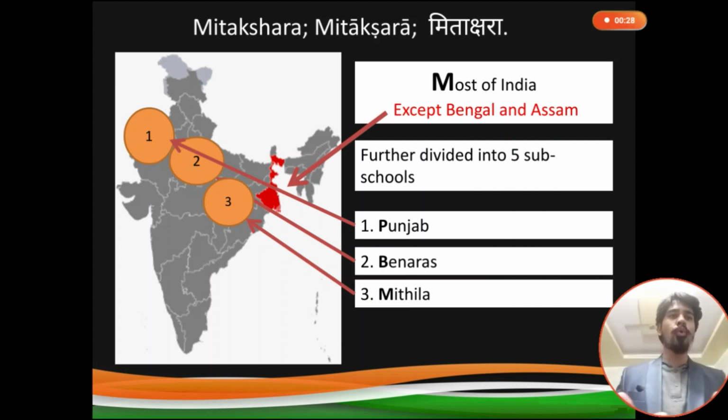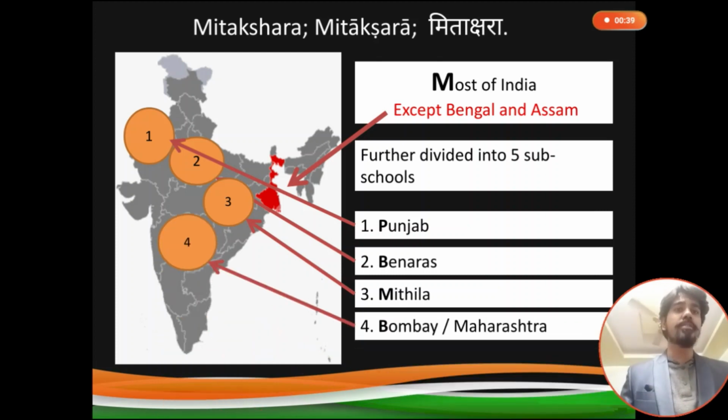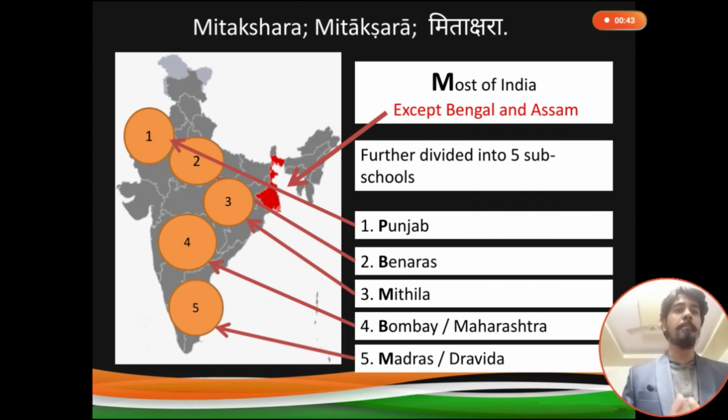Mithila was a very well-known state of ancient India, and Maithili is one of the scheduled languages in the Constitution of India. Then next is Bombay or Maharashtra, and the fifth one is Madras or Dravida. So these are the 5 sub-schools under the Mitakshara. First one is Punjab, second Banaras, third Mithila, fourth Bombay and fifth Madras.